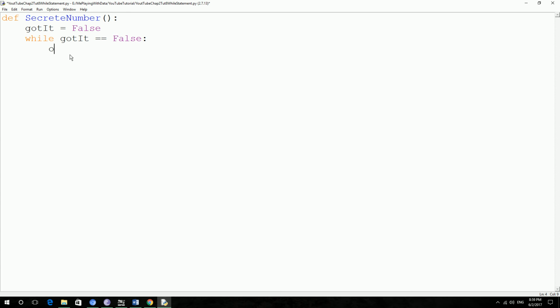So we're going to define a variable n1 which equals int input, type number between 1 to 10.